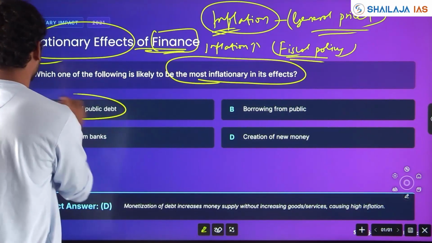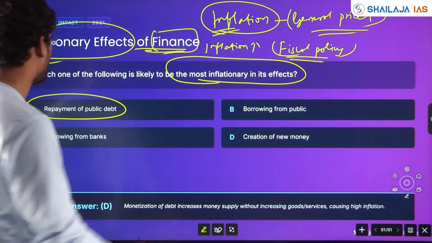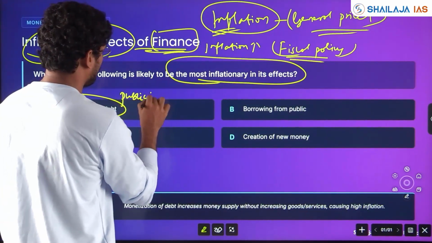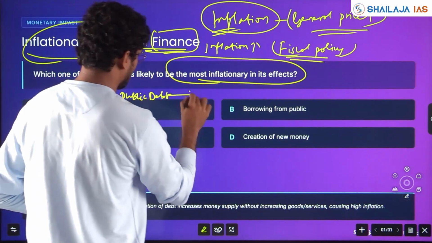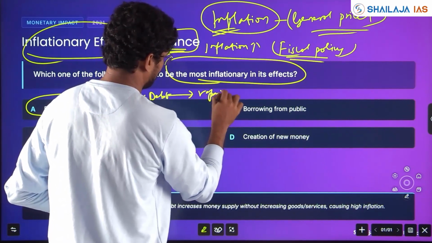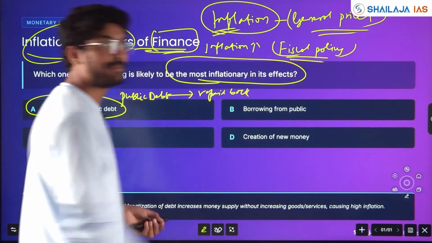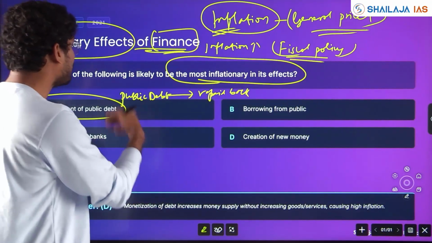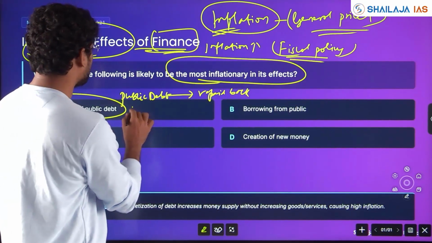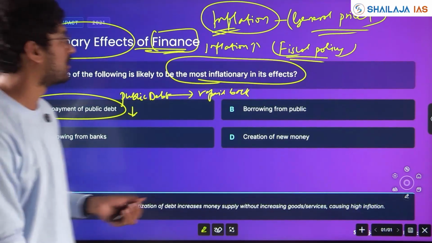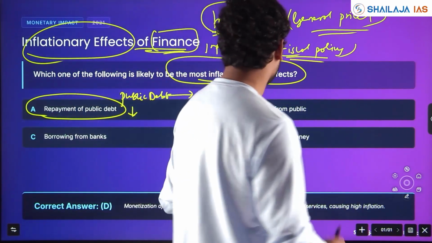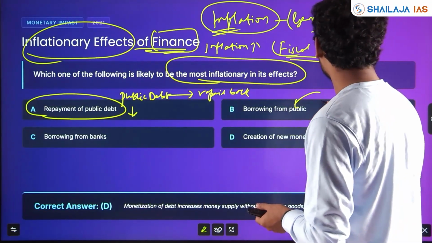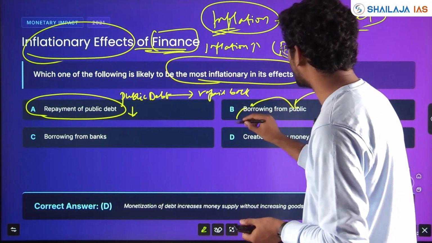Repayment of public debt. That means whatever public debt is there is repaid back. If money is paid back, you don't have money. If you don't have money, then you can't buy things. Here, actually, inflation will reduce. So this is not it. Borrowing from public. Borrowing will take the money from public to the government.